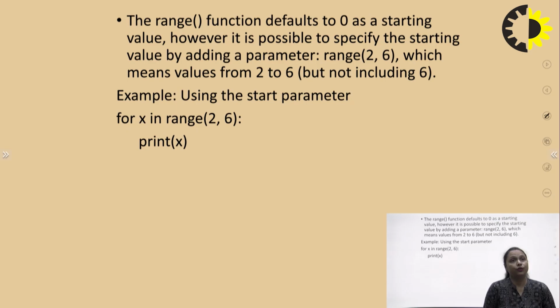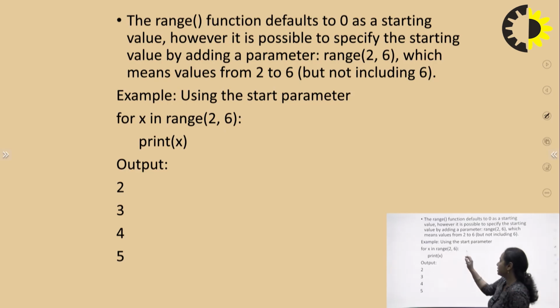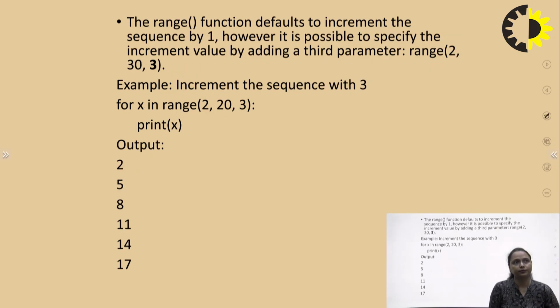Next, the range function defaults to 0 as a starting value. However, it is possible to specify the starting value by adding a parameter. We can also simply write range 2, 6, which means we start from the value 2, and starting with 2, we can go up to 5. So when I provide the range in this way, 2, 6, what will it print? It will print 2, 3, 4, 5, starting from 2 and ending 1 less than 6.